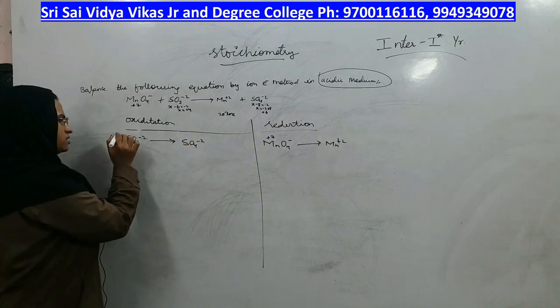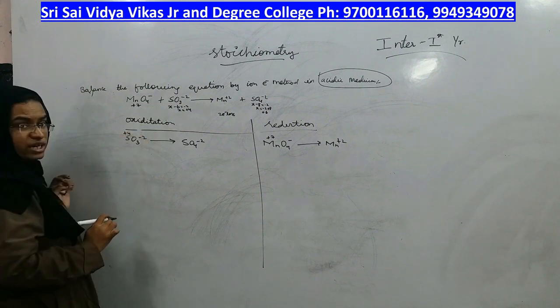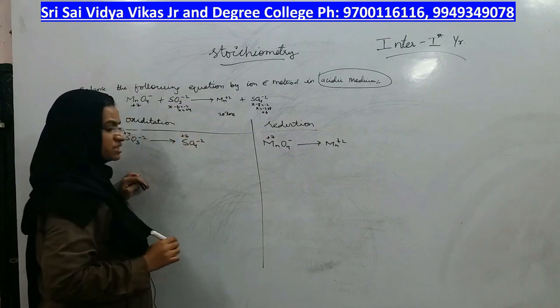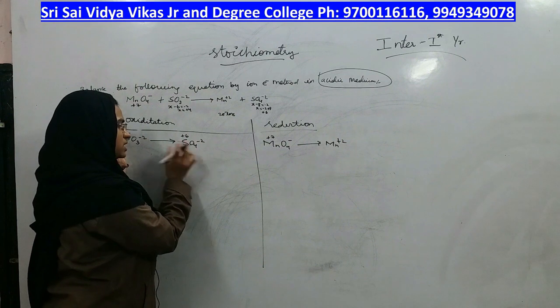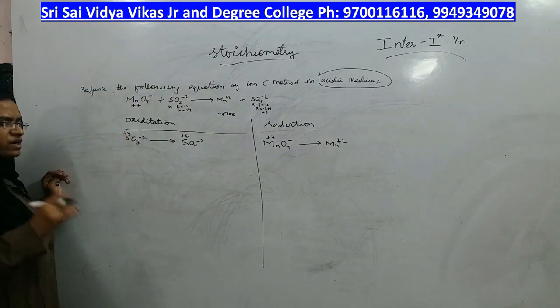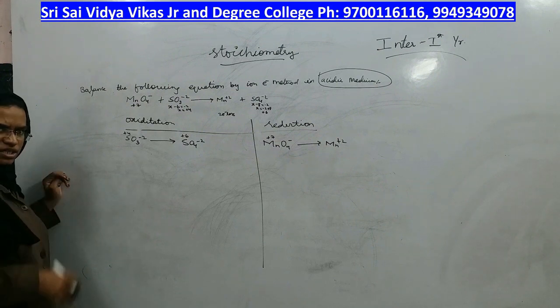In this, the sulfur's oxidation state was plus 4, meaning 4 electrons were less. Now it is becoming plus 6, that means 6 electrons are less. The difference is 2 electrons lost. Therefore, it comes under oxidation. Now you have correctly separated the oxidation half reaction and the reduction half reaction.